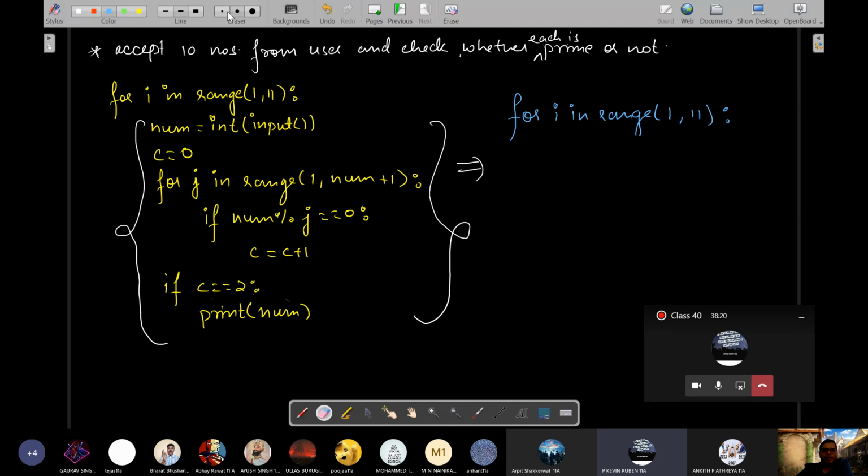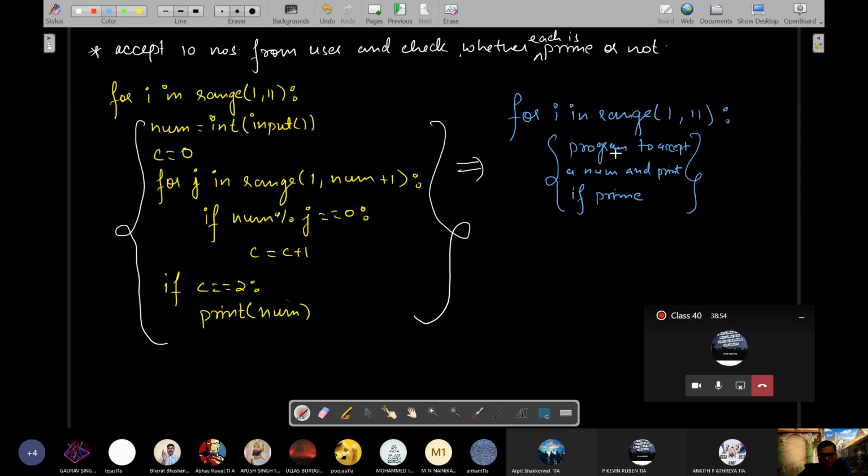So inside this loop, if we write a program to accept one number and find whether the number is prime or not, okay, so if I write in the block of this loop a program to accept a number and print if prime, so what will happen?